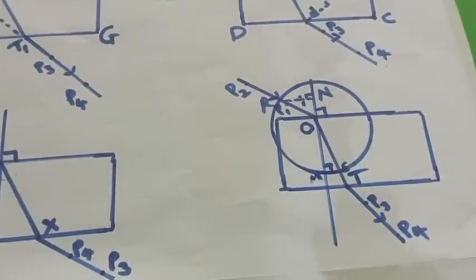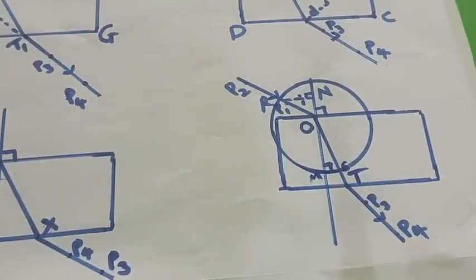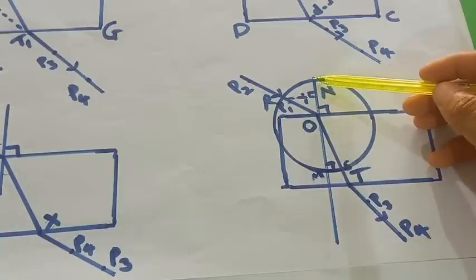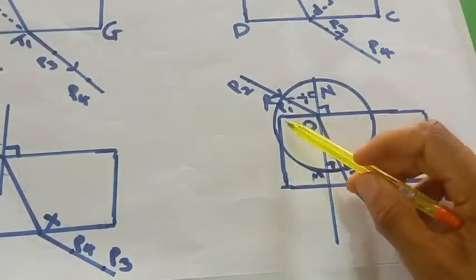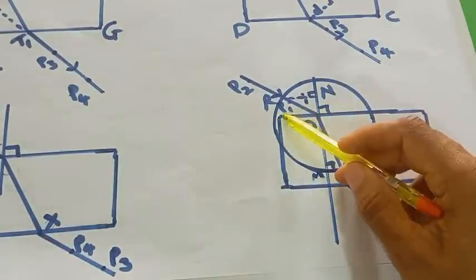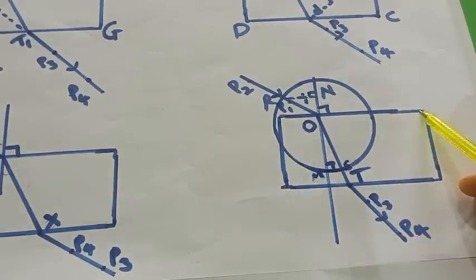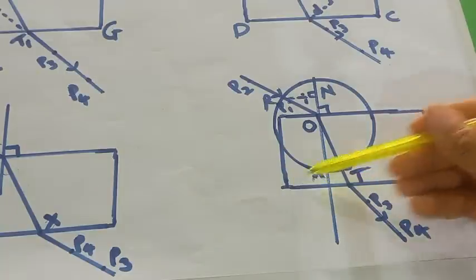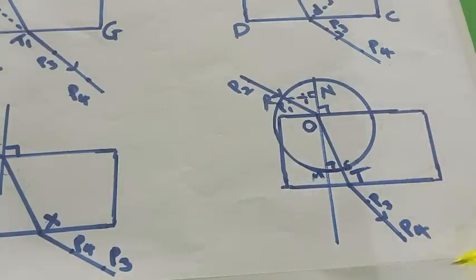Then this particular one was repeated 2 times, it came out in 1999 and it was also repeated. It is in such a way that you draw your normal at O. Remember, here should be 1/4 of the distance from here to here. So you draw normal at O. Put your angle of incidence, your pin 1 and pin 2. Then get the emergent ray, which is pin 3 and pin 4, which will be in a straight line. When you view it, we are going to do the experiment.